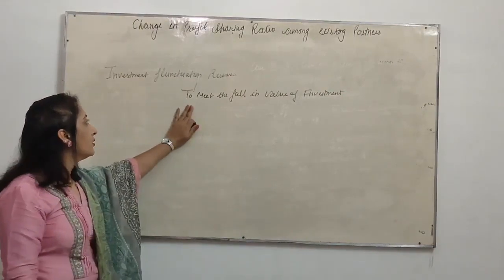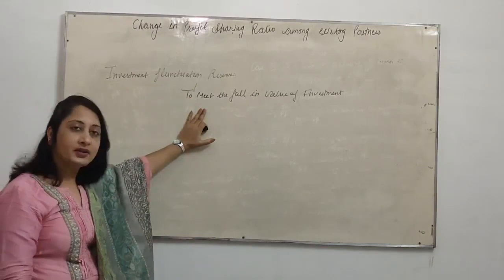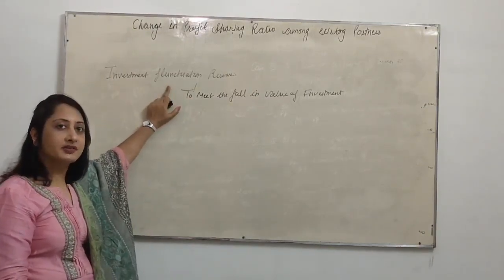We always show the investment at its cost or book value, but if there is a fall in the value of investment, we create a reserve, the investment fluctuation reserve.